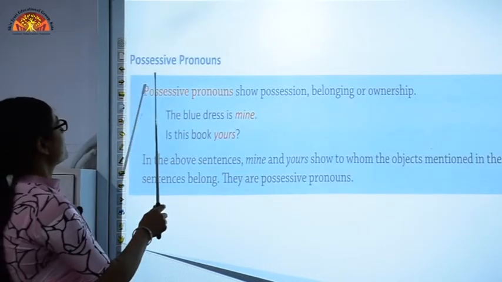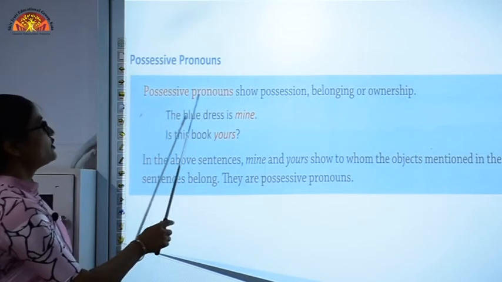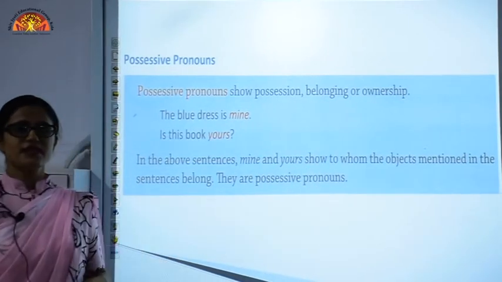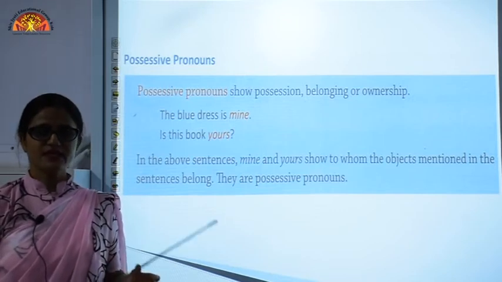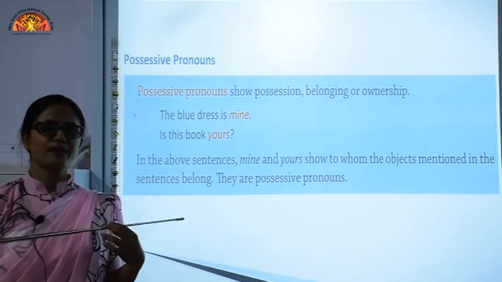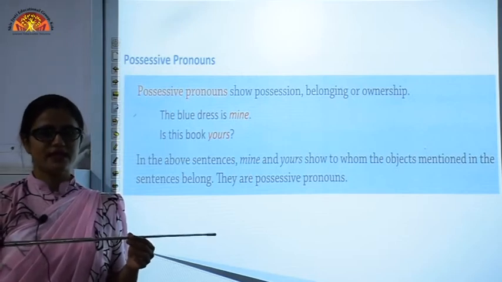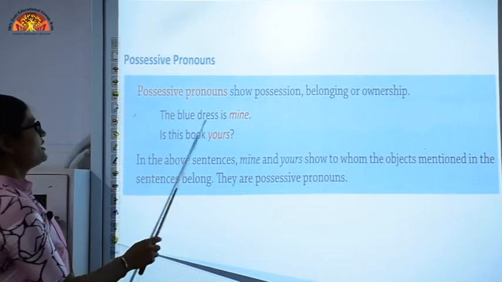Now, the second type of pronouns is possessive pronoun. Possessive pronouns show possession, belonging or ownership. It means it shows that something belongs to somebody. Suppose this stick belongs to me. So it is showing the possession of this stick, that it is a stick and it belongs to me, right?